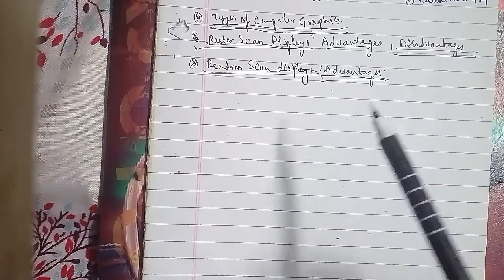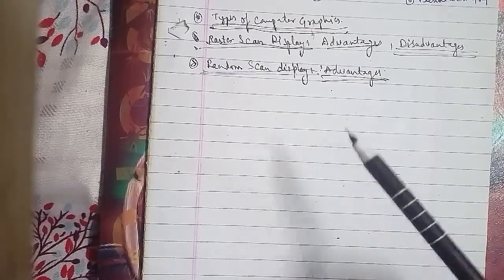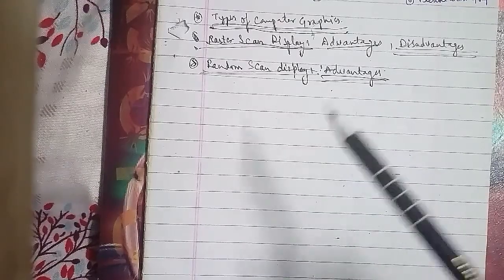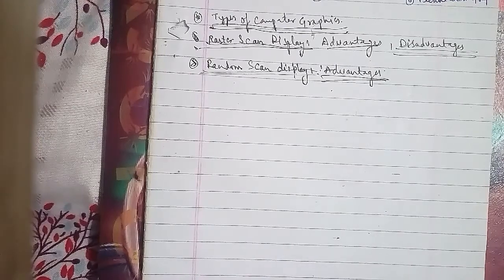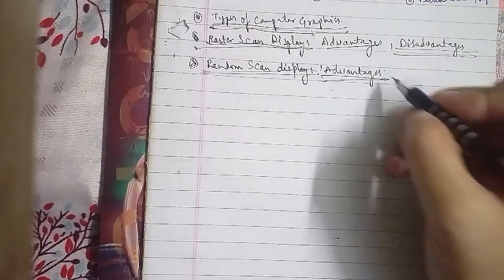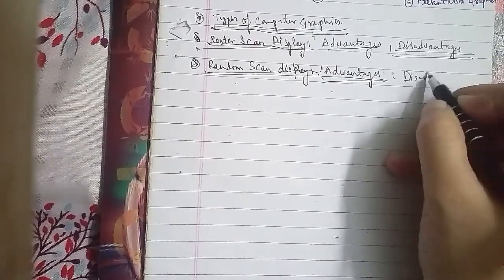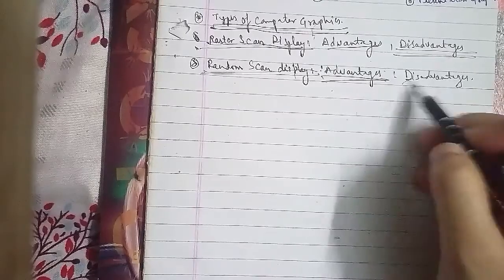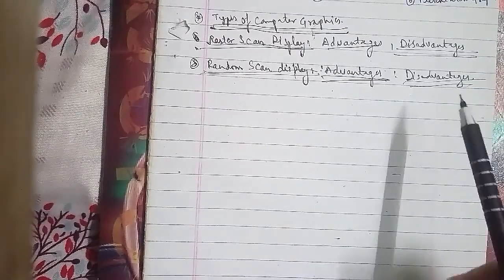Let's go ahead with the detail: explain the advantages of raster scan display over random scan display. So we have seen the advantages of raster as well as random, and the disadvantages of raster as well as random. But now we will discuss the advantages of raster scan display over random scan display in terms of 6 marks. So we'll discuss that here.